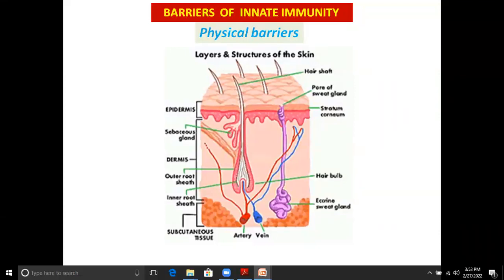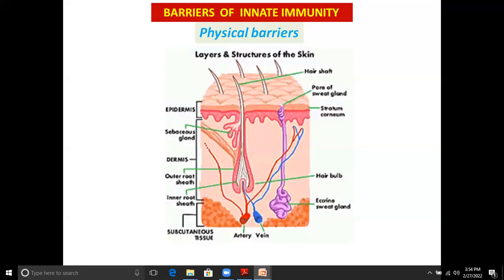Membrane, respiratory membrane, the vaginal membrane, digestive membranes. All these membranes act as physical barriers, that is the first line of defense mechanism. Now the skin acts as a physical barrier in the first line of defense mechanism of innate immunity. The epidermal layer contains stratified keratinized epithelial tissue that acts as a lining, the protective body lining.